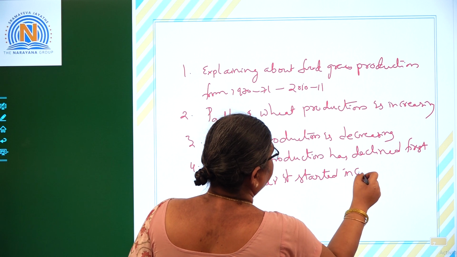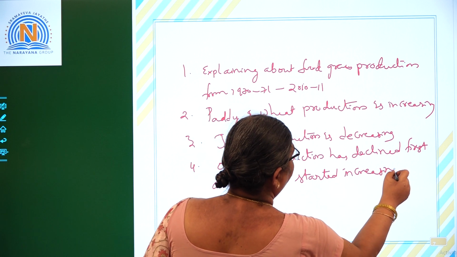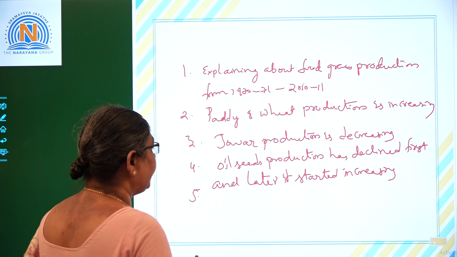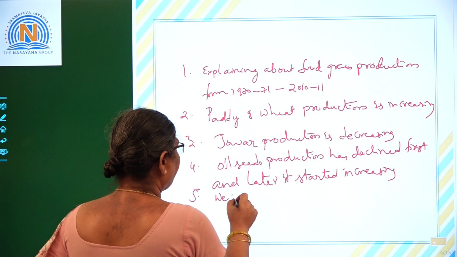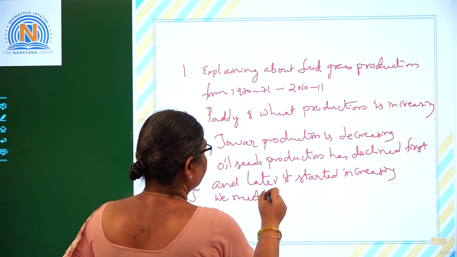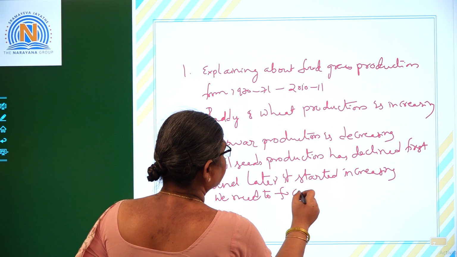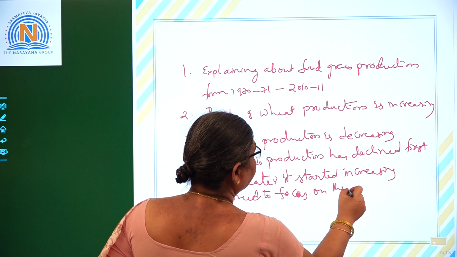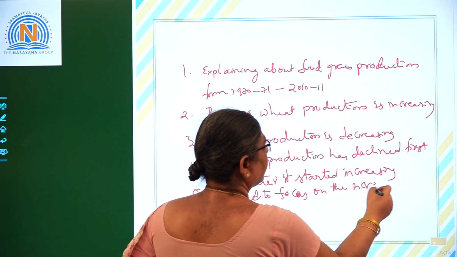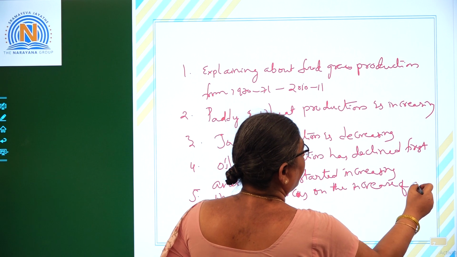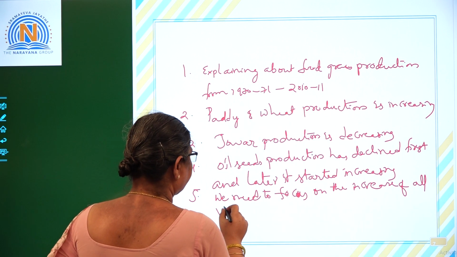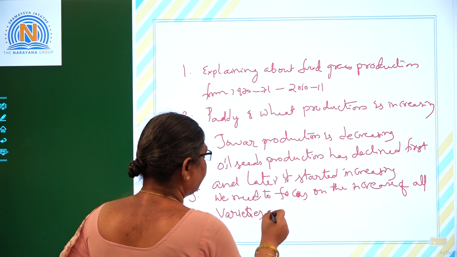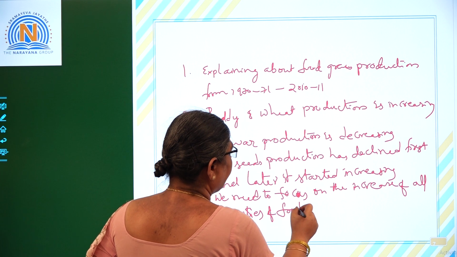So what is this particular information explaining? It is explaining that we need to focus on the increase of all varieties of food grains, not only a single one, but we need to focus on all varieties of food grain production increase.